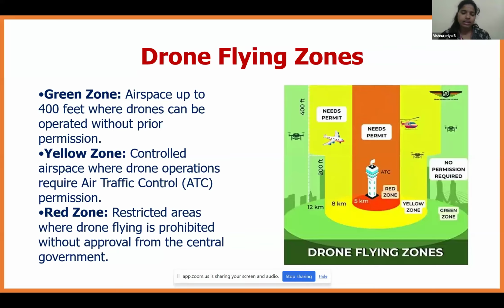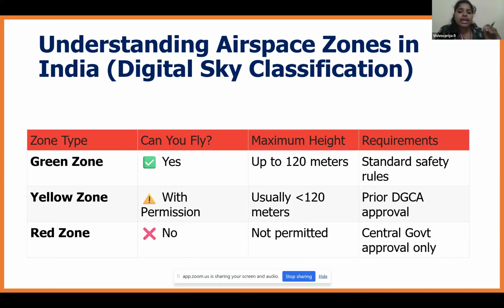Why they are classified, we will be seeing in the next slides. The airspace zones in India have been classified by the Digital Sky classification. The zones we have already seen: green zone, yellow zone, and red zone. In the green zone, the maximum height is up to 120 meters. Using the standard safety rules, we can fly the drone. In the yellow zone, without permission, we can't operate our drone. Usually, it will be less than 120 meters. Here, we need to get prior approval from the DGCA.